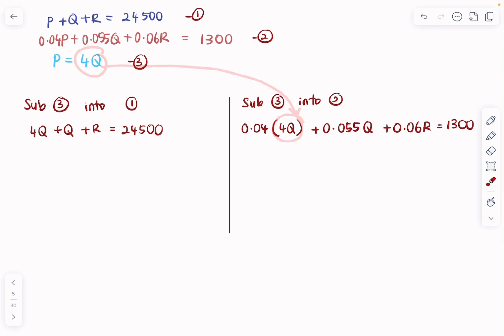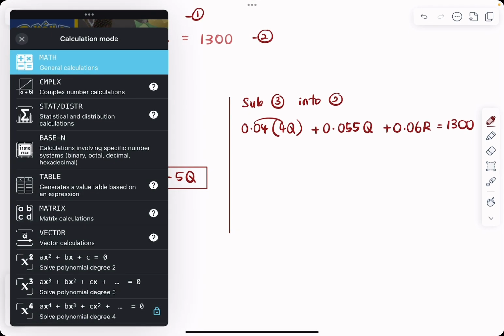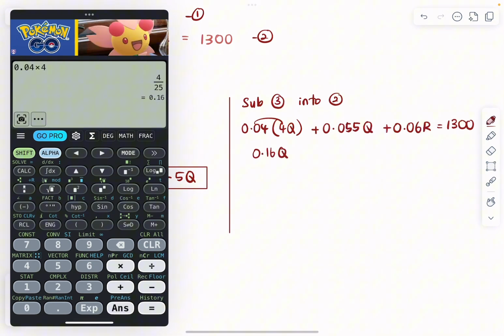Right, now we try to simplify this. So 4Q plus Q will become 5Q plus R is 24,500. So maybe we can make R the subject, so later we can sub it. R equals 24,500 minus 5Q. Done. Here we times this. So 0.04 times 4, we get 0.16Q, or we can just add straight away.